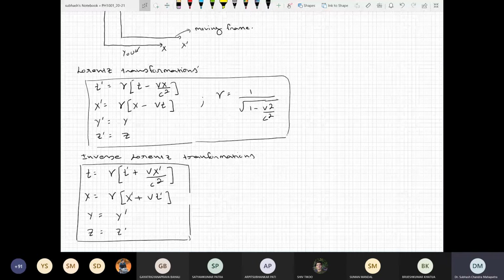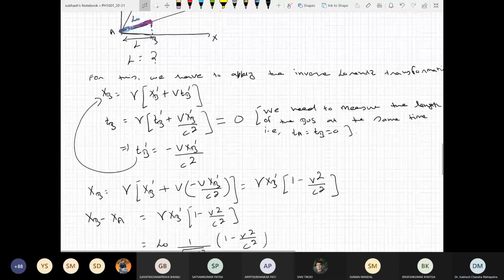Would I find your height changed with respect to me, even if I'm moving with velocity near to c? No, sir. Answer is no. So that's why y prime will be y and z prime will be z.